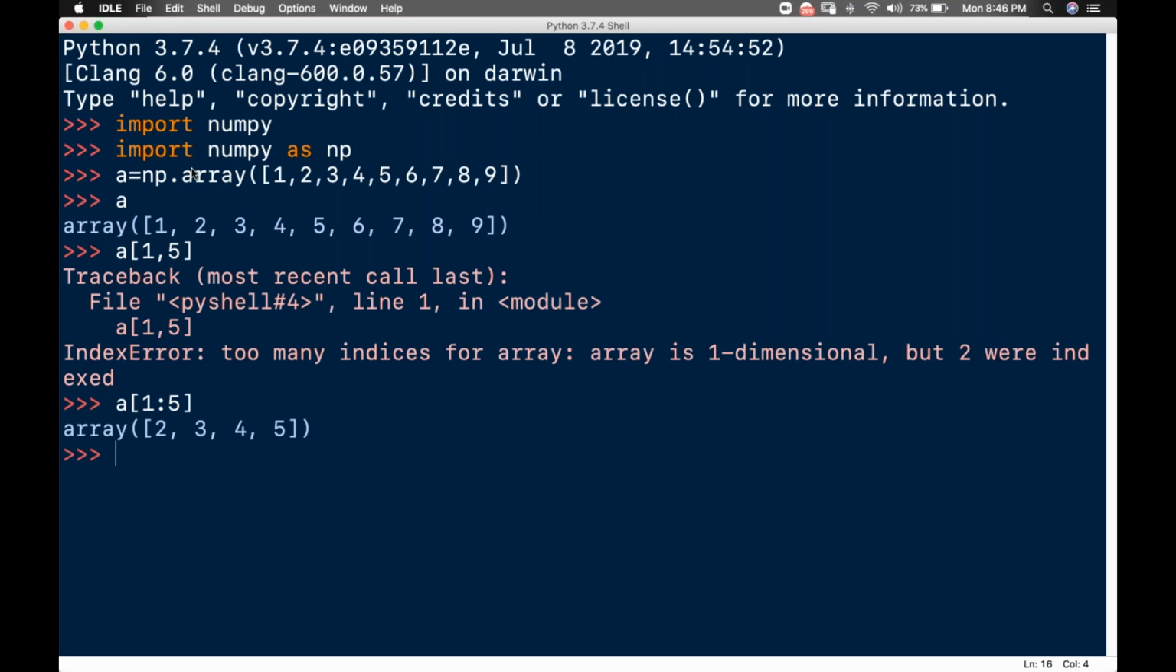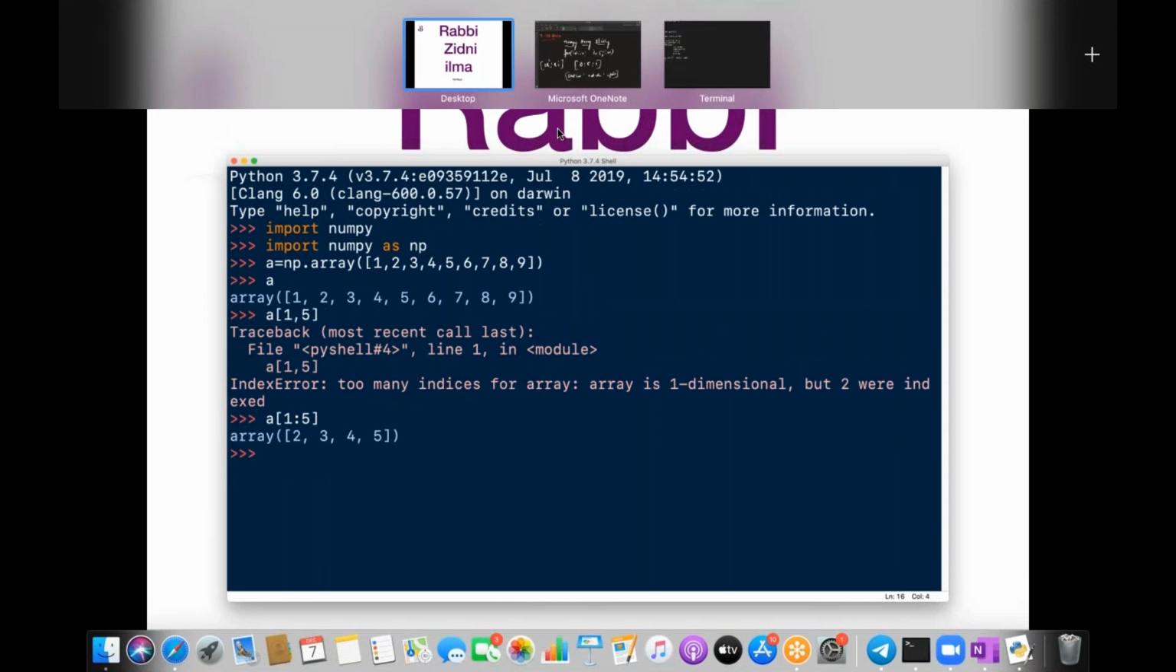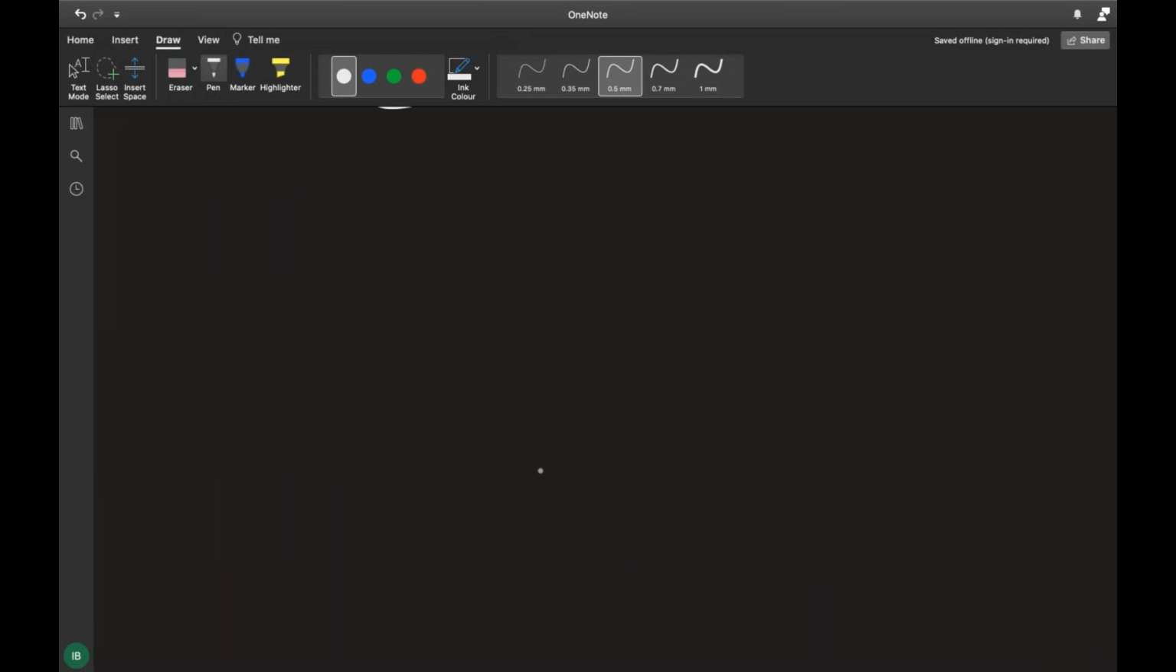So what do you get? You get the elements from index 1 to less than 5, in the sense that this is 1, 2, 3, 4, and less than this one. So I'll be getting this one, right? So how am I going to write it? Now I'll go here and write something like this.